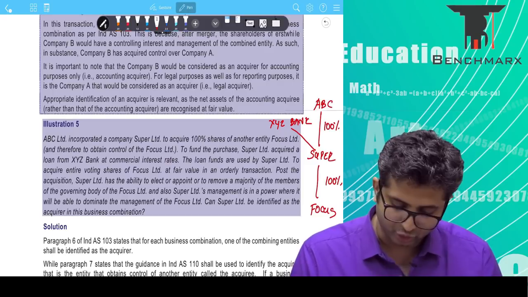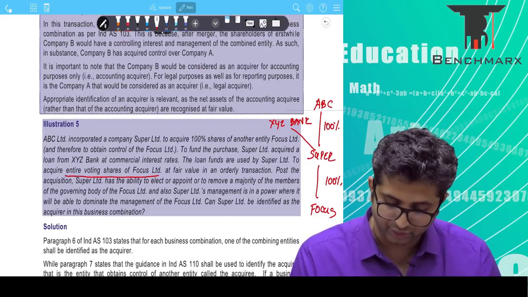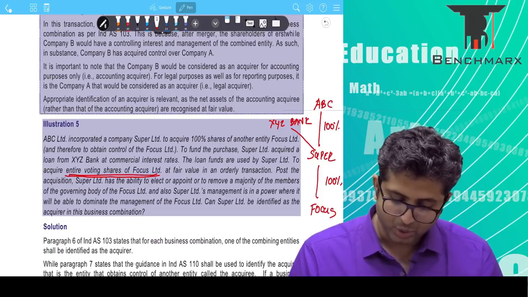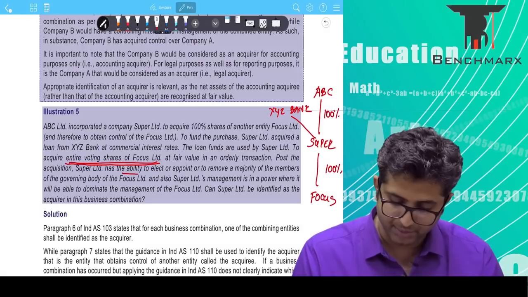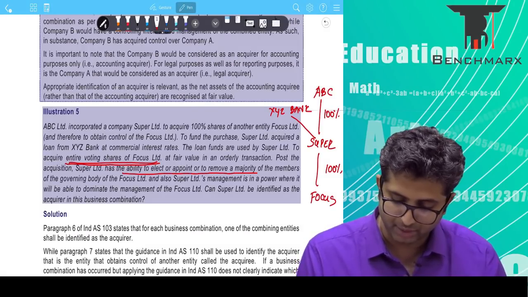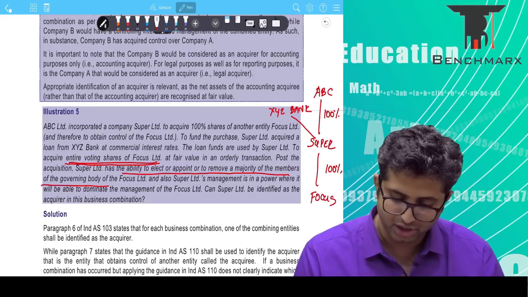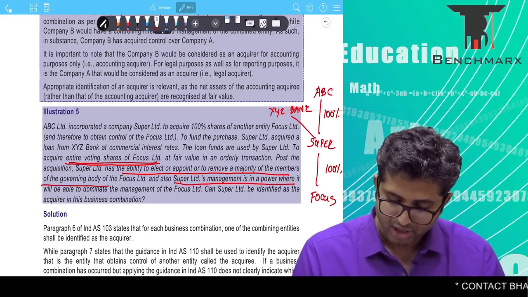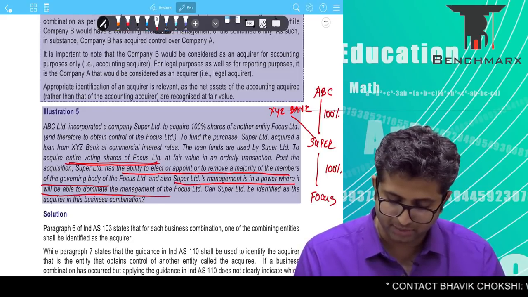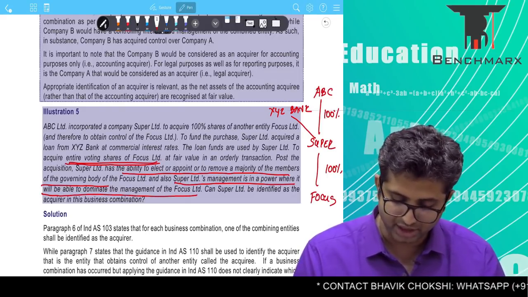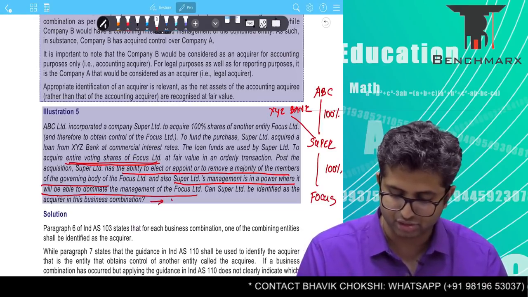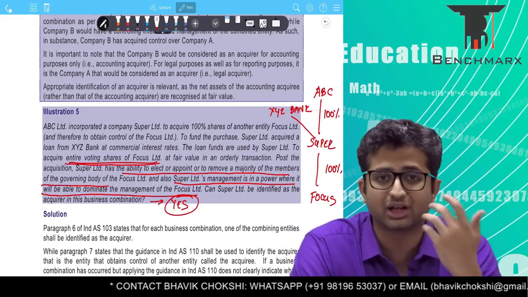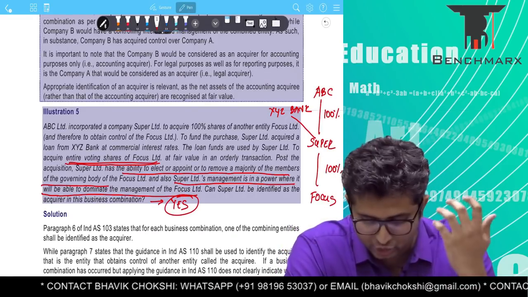The loan funds are used by Super to acquire the entire voting rights of Focus at fair value in an orderly transaction. Post the acquisition, Super Limited has the ability to elect, appoint or remove a majority of the members of the governing body, and Super's management is in a position to dominate the management of Focus. Can Super be identified as the acquirer in the business combination? It's a clear-cut yes. The question has thrown a lot of clues at you, which clearly tell you that the acquirer is Super.